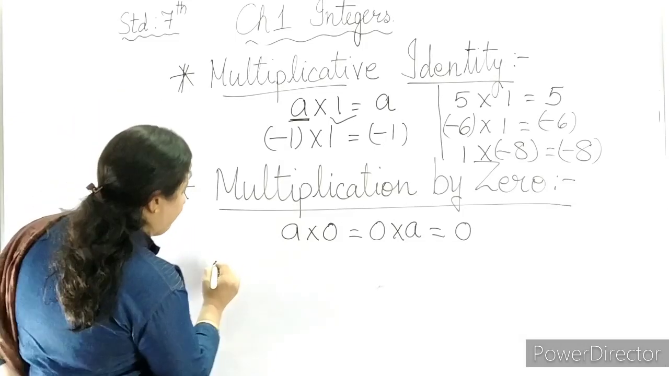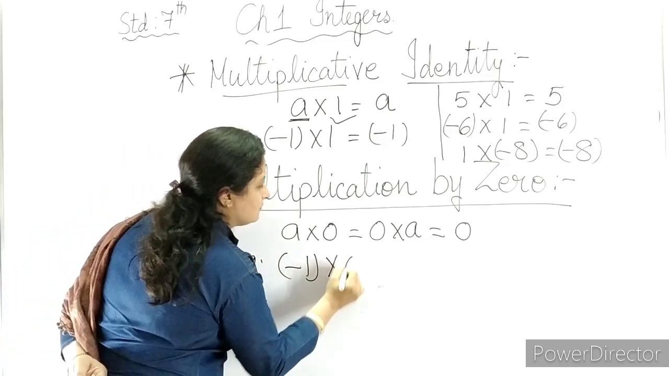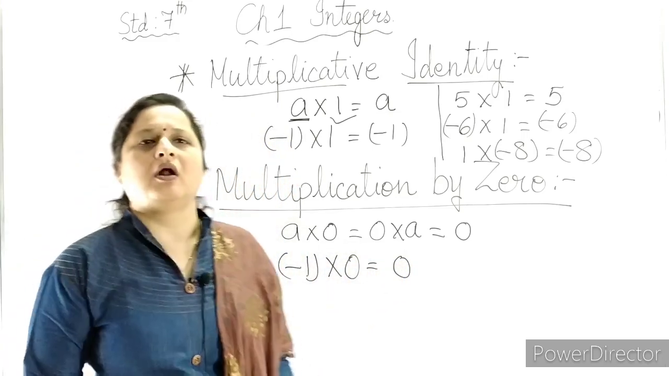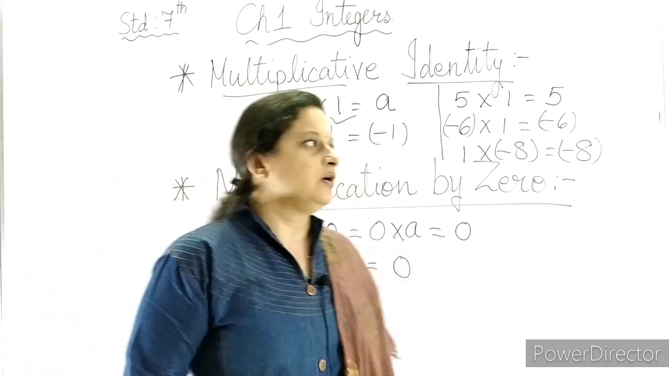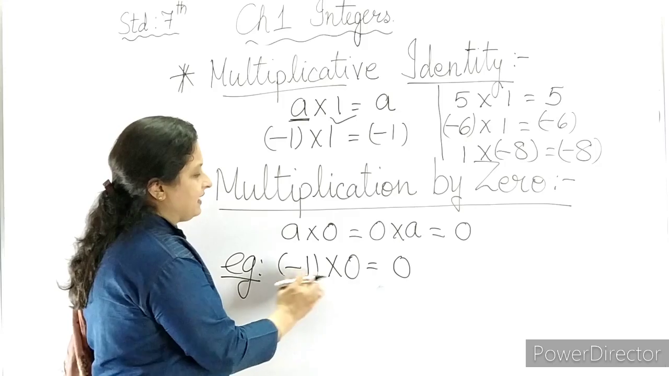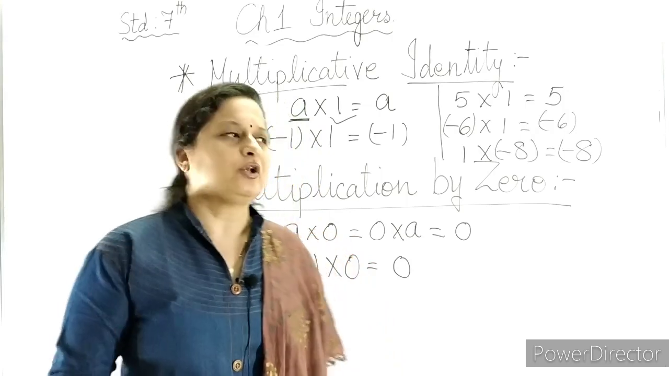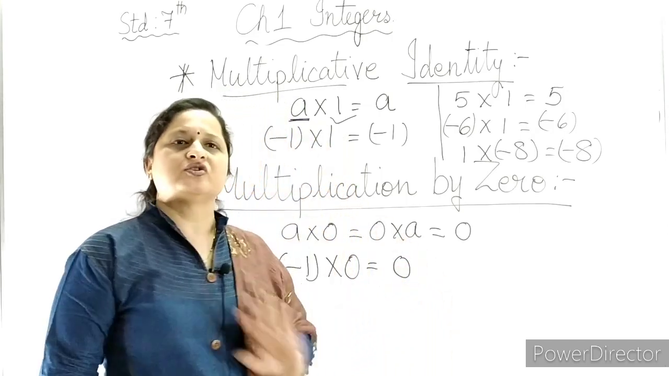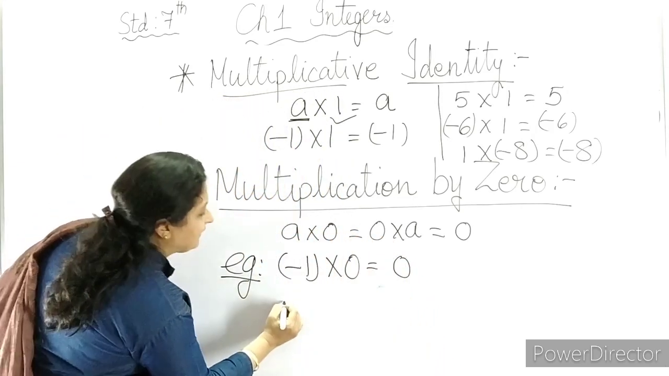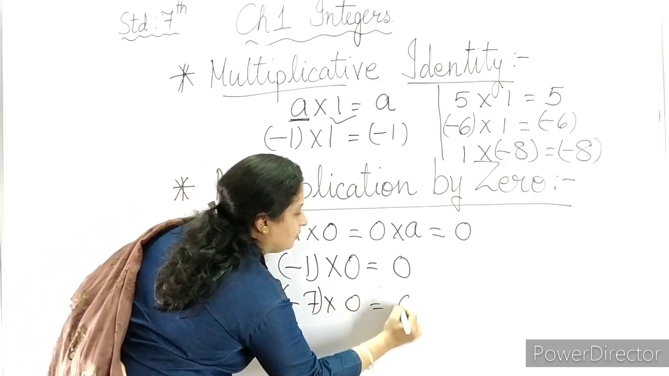If I take a few examples, then minus 1 into 0, 0 ones are 0. Now 0 is not a positive number, not a negative number. So we don't have to think about plus minus minus or minus plus minus. If I say minus, then here 0 is not a positive number, not a negative number. So no need to think, 0 means 0. It is not a negative number, it is not a positive number. So if I take minus 7 into 0, the answer comes to 0.